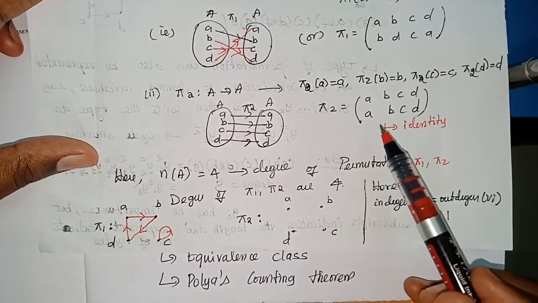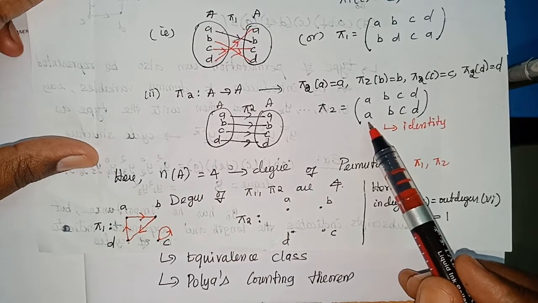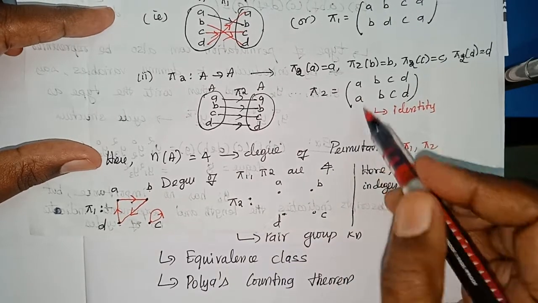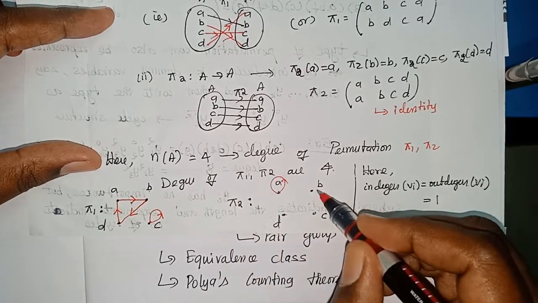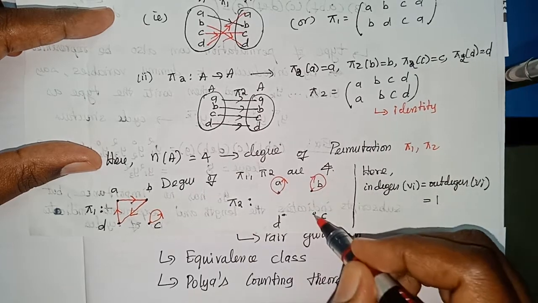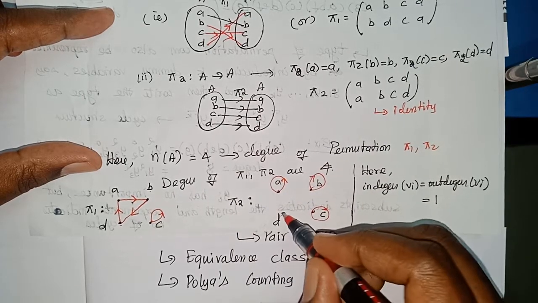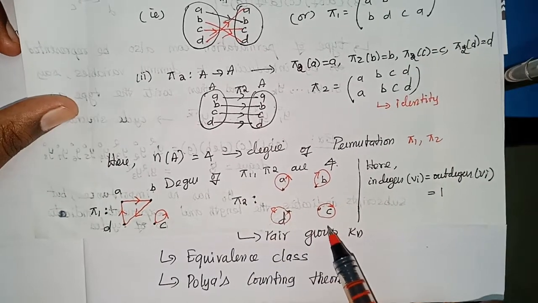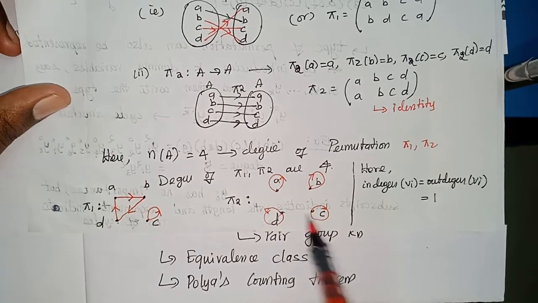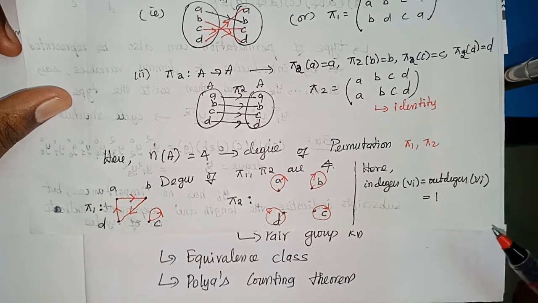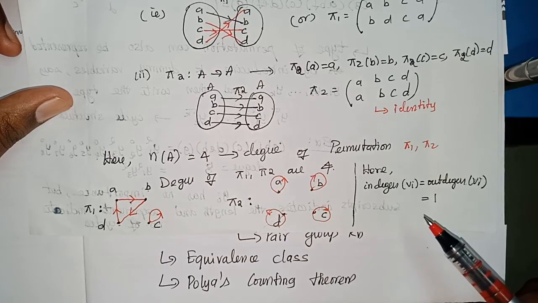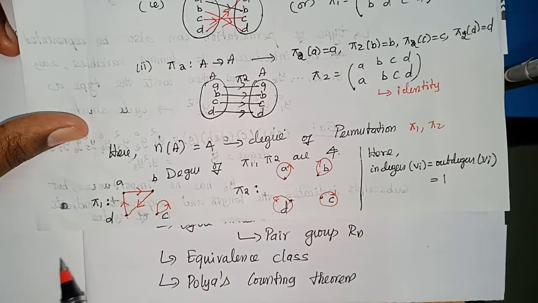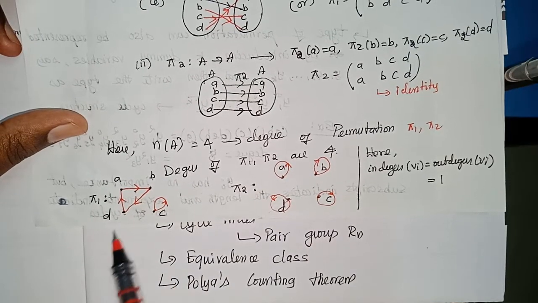Similarly, let me express the second permutation as a digraph. Let me plot the points A, B, C, D. A maps to A, B maps to B, C maps to C, D maps to D. So it is a disconnected digraph. Anyway, it is a digraph. This is how a permutation can be expressed as a digraph.